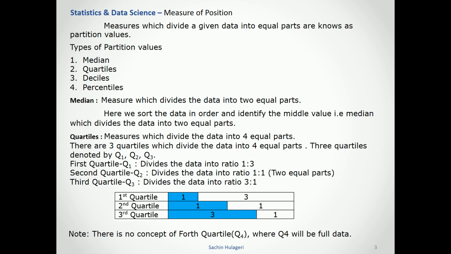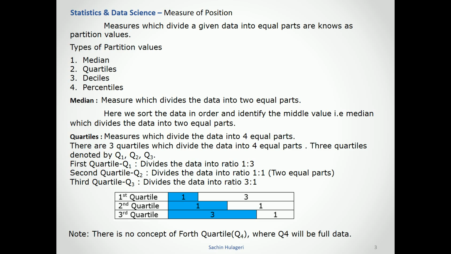There are 3 quartiles which divide the data into 4 equal parts, denoted by Q1, Q2, Q3. The first quartile, Q1, divides the data in the ratio 1:3, which means the first quartile covers 25% of the data.